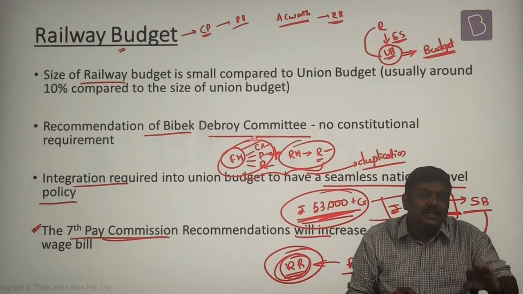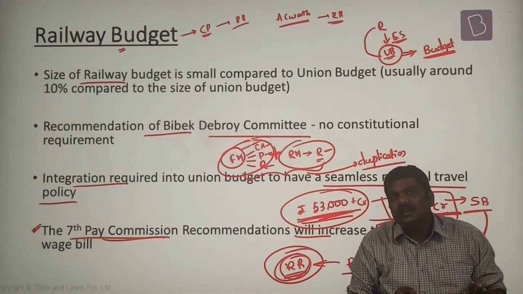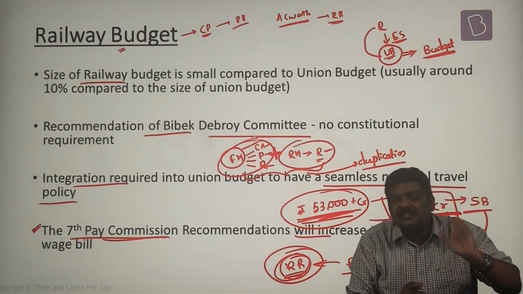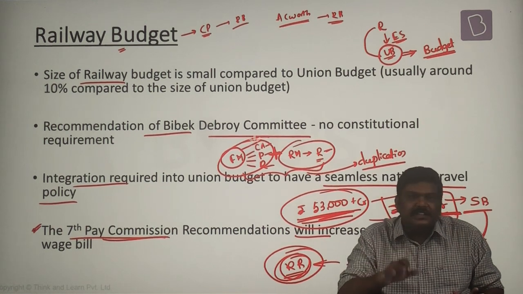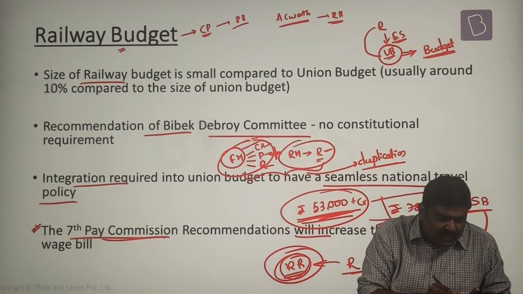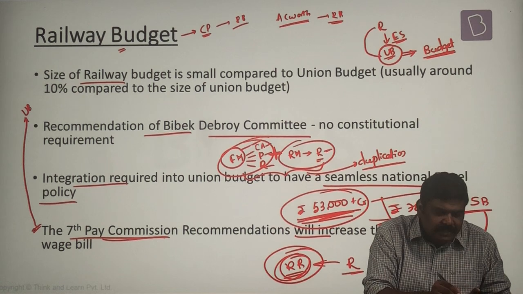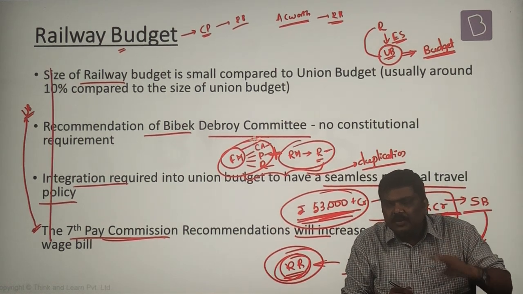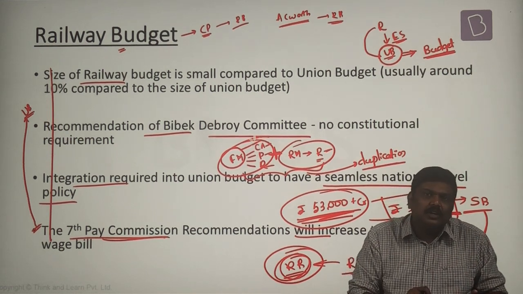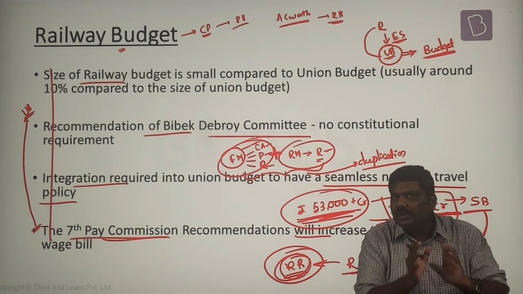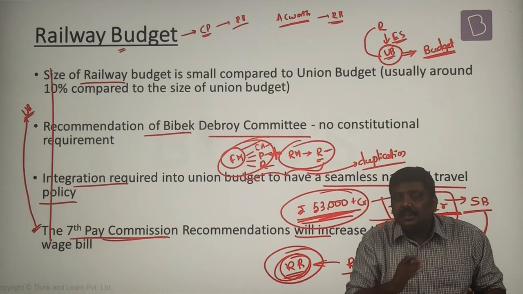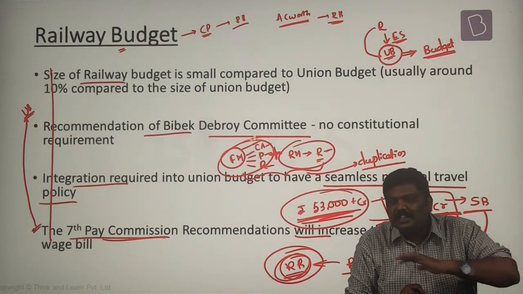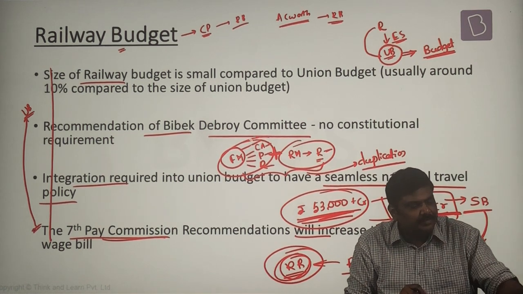This will put an undue pressure on the Ministry of Railways. And already the Ministry of Railways is suffering losses in the passenger segment. To reduce this kind of a burden, the railway budget has been merged with the union budget. So these are some of the very important reasons citing which the union government through an executive order merged the railway budget with the union budget. As a result of this, now we have got only one budget, that is the union budget. So these are the various points related to the concept of budgeting.